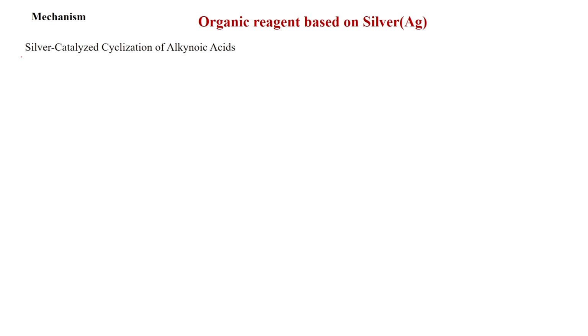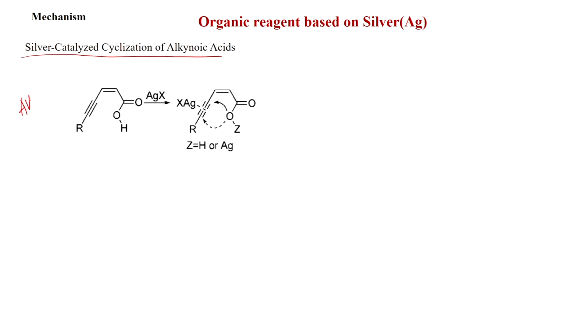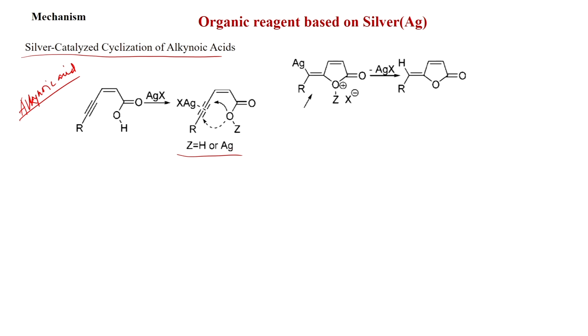So, now we will discuss the mechanism for silver catalyzed cyclization of alkynoic acid. Here a triple bond, a double bond, and this is the acid. So, with silver, as always silver will coordinate with the triple bond, and now this is the exo, this is endo possible, with Z equal to hydrogen or silver. So, when 5-exo-dig will happen, then you get this, after addition silver will always be trans.